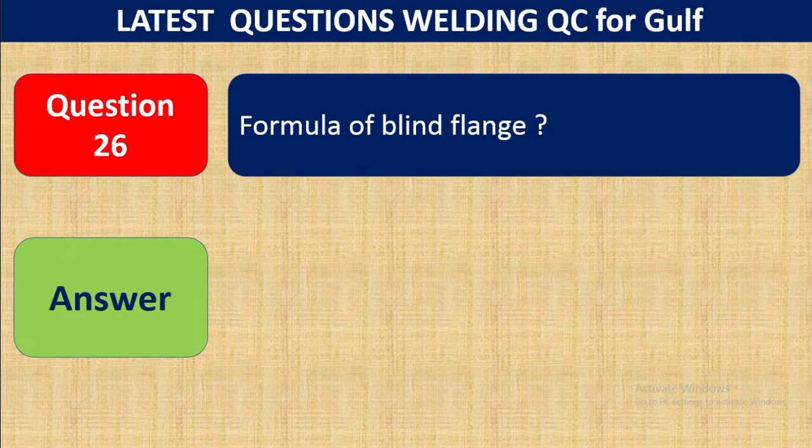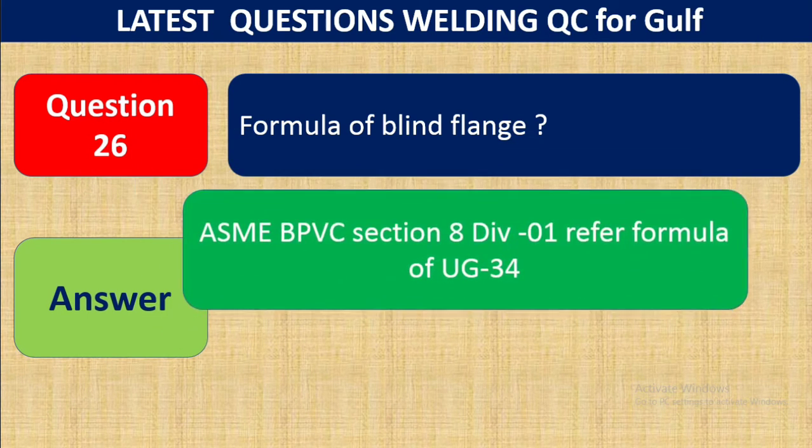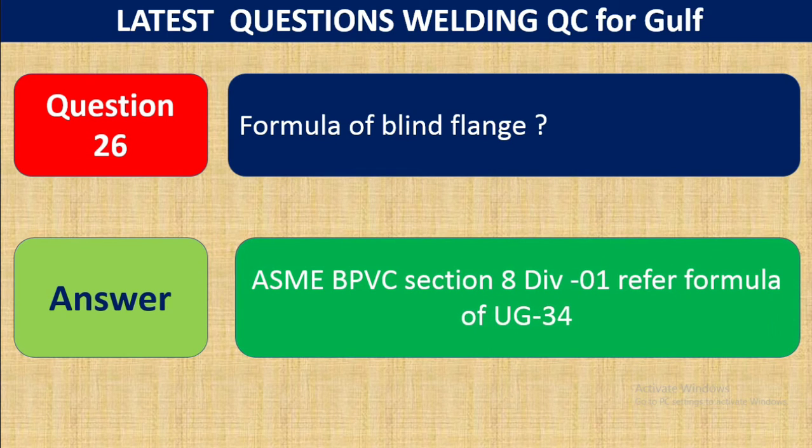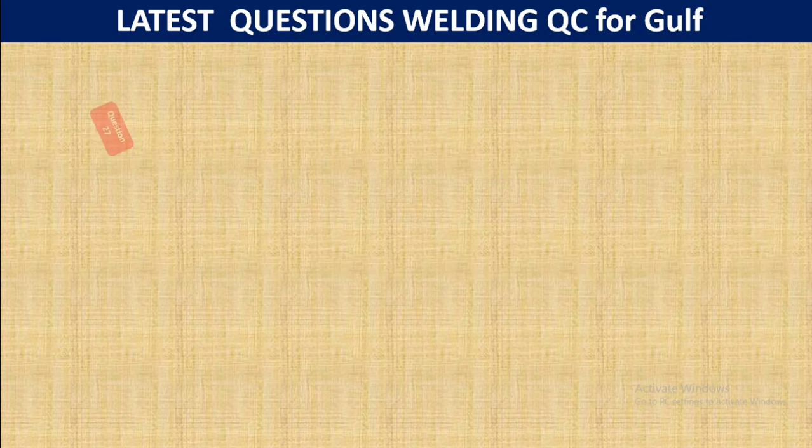Question number 26. Formula for blind flange. What is the formula for the blind flange? ASME BPVC Section 8 Division 1, refer to the formula of UG-34. So you have to use the formula mentioned in UG-34 of ASME Section 8 Division 1. This is the formula.